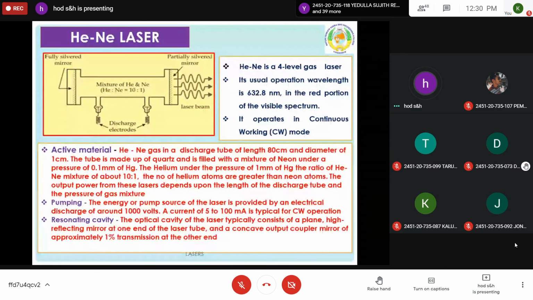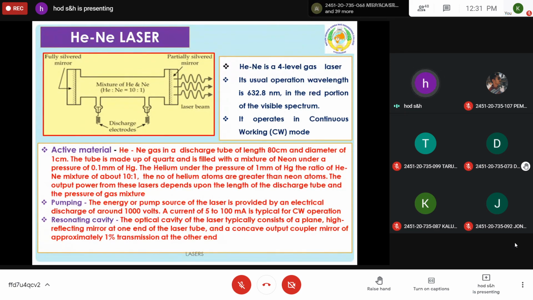And the excitation can be taken by using these discharge electrodes. Using these discharge electrodes, high voltage is given to the gas mixture so that excitation of atoms takes place. So these are the main components of the helium neon laser. There are certain drawbacks of the ruby laser. They can be rectified by using another type of laser, which is the gaseous laser. So in this, a mixture of helium neon gas is taken and enclosed in a quartz tube. There is a majority of helium atoms and a minority of neon atoms.